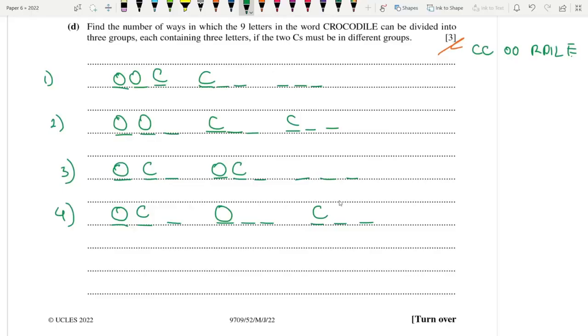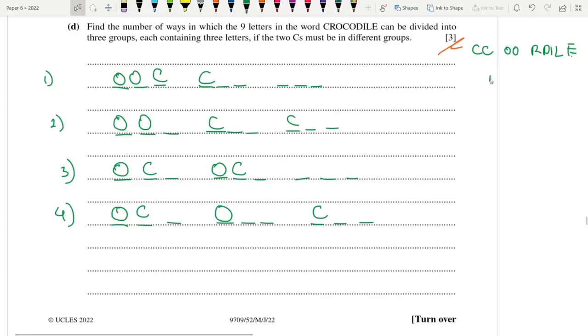Do you guys get it or not? Okay, so I've kept the O's separately and the O's together. Then I thought about placing the C's. Either when the O's are together, one C could be with those, one C alone. It doesn't matter which group. Then both C's loners. Then with the O's separate, either you could keep both C's with those or one C with one O, but the other C alone. These are all the combinations.